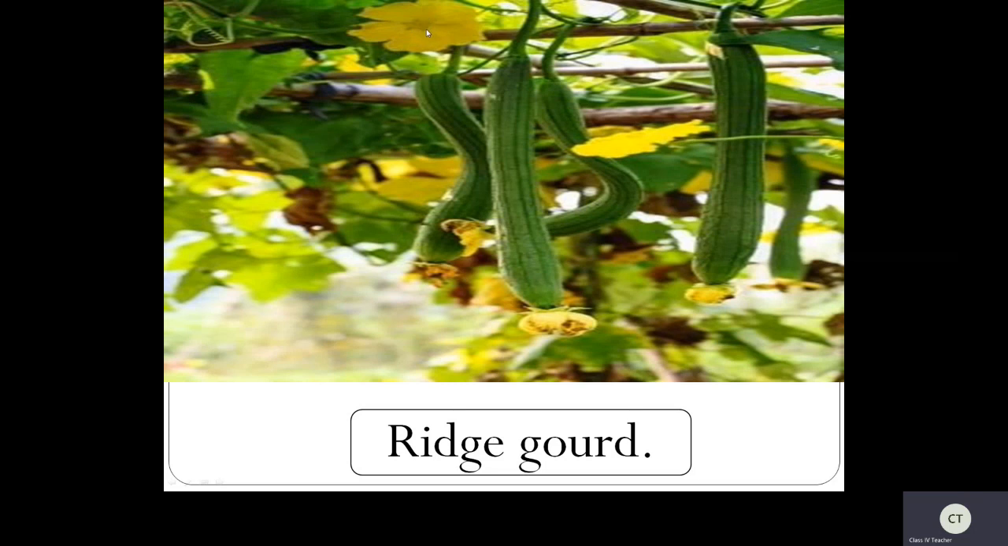So are all flowers looking the same, children? No. Different fruits have different kinds of flowers. These flowers will transform into fruits, so they may not look the same. Now see here. Have you seen this? This is a ridge gourd. We'll call it Birakaya, right? See the flower? Slowly it is transforming into a vegetable, ridge gourd.